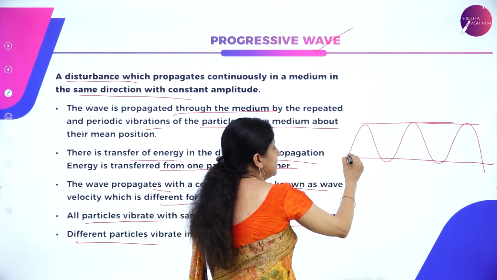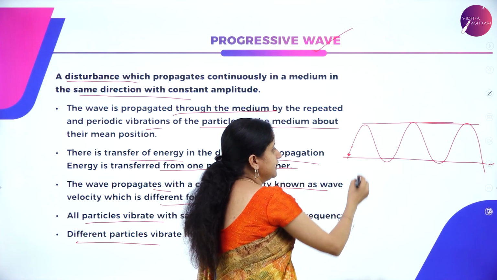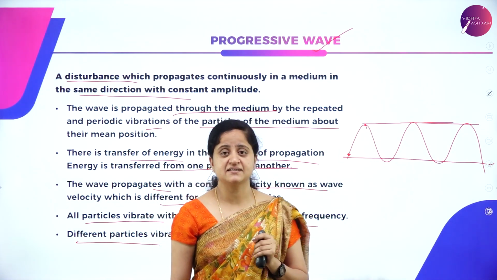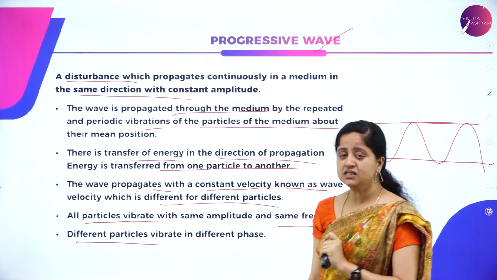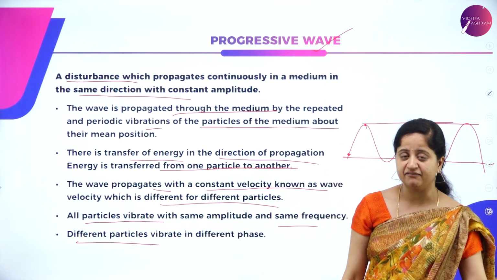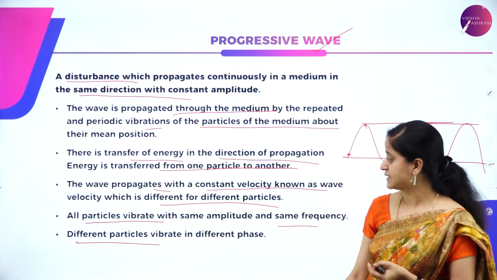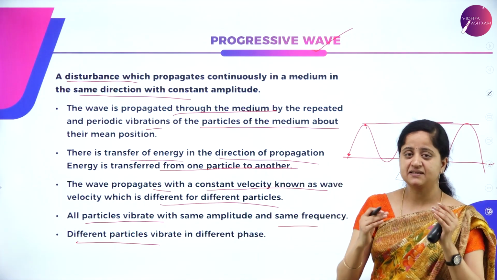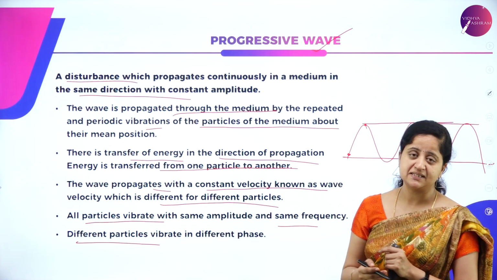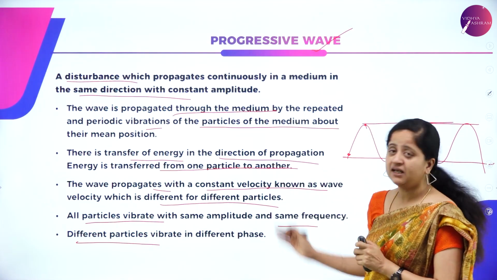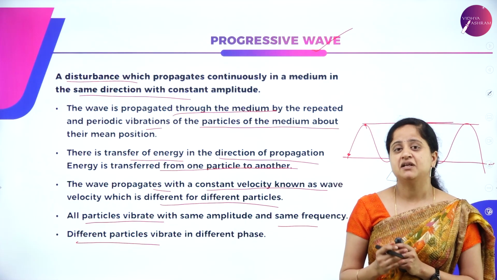One particle may vibrate in one phase and another particle in a different phase. So when the wave is propagating, different particles can vibrate in different phases, but all particles vibrate with the same amplitude and frequency. These are the characteristics of progressive wave, which is again a very important examination point.